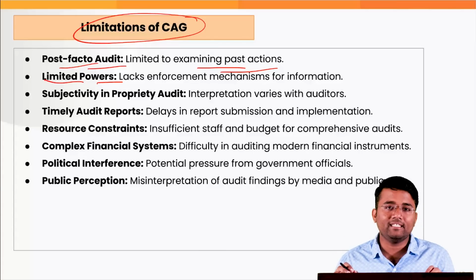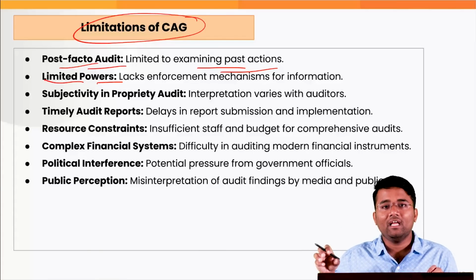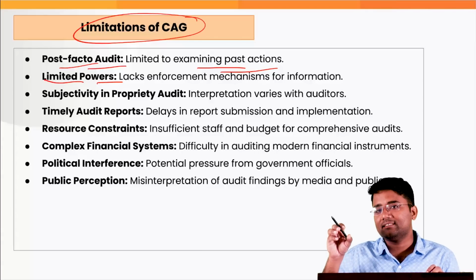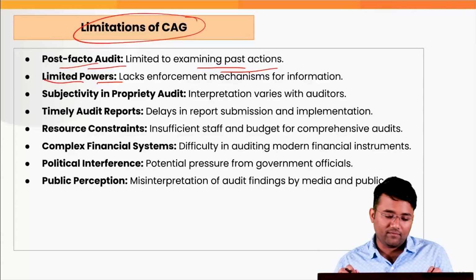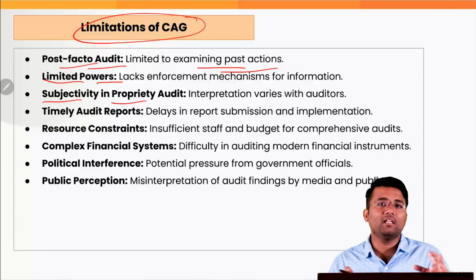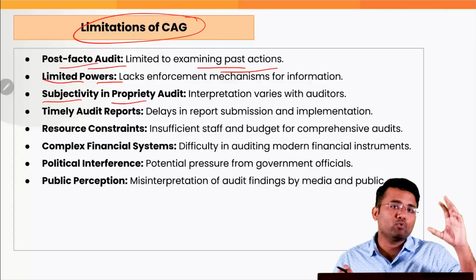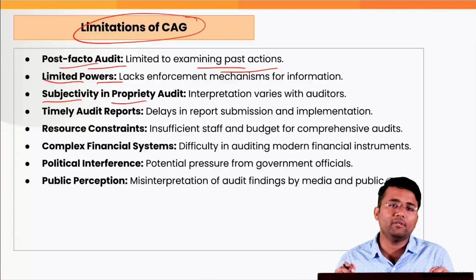some information, there is no mechanism by which they can enforce that report. There is no provision that CAG can take any penal action on the inefficient use of the funds. Also, the subjectivity in the propriety audit. For some people, a particular case can be prudent use of the resources. For some people, this will not be a prudent use of the resources. So there is a lot of subjectivity that is involved in the propriety audit.